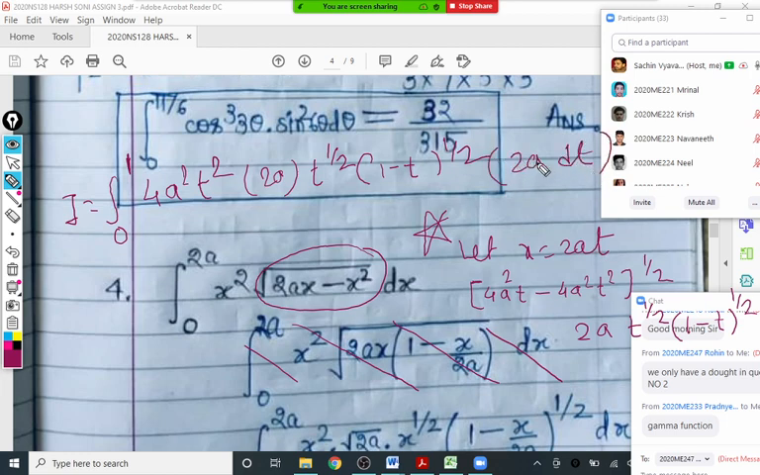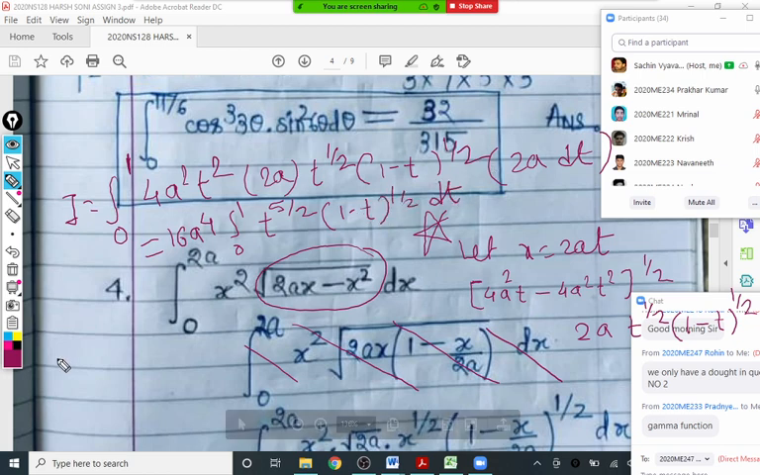Now all the constants, take them outside. So 4a square into 2a, that is 8a cube, into this one, that is 16a raised to 4. This 16a raised to 4 is a constant outside. And we are left with the integral 0 to 1. What is the power of t now? 2 plus half, 5 by 2. t raised to 5 by 2 and 1 minus t raised to 1 by 2 dt.